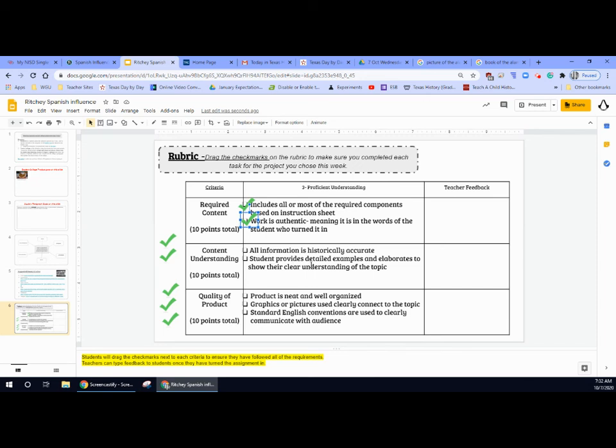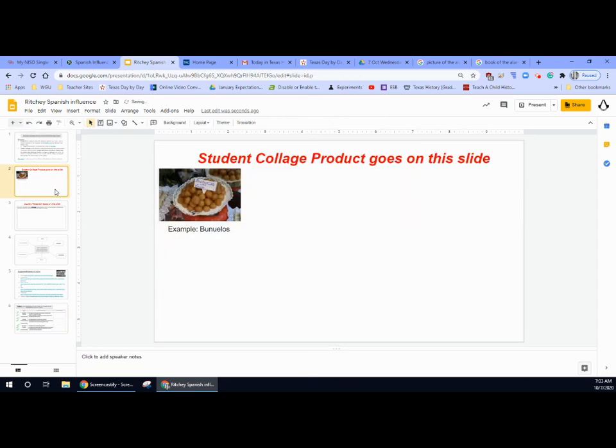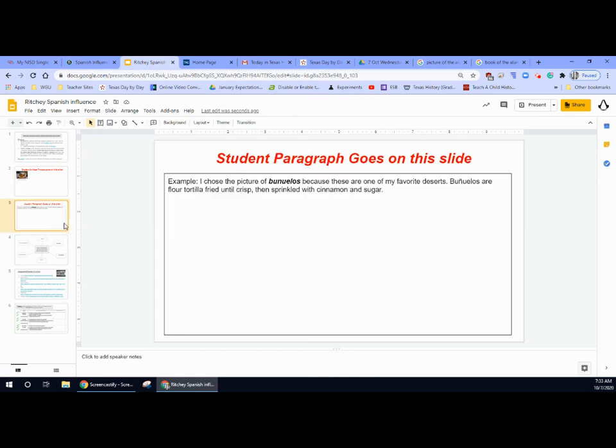Student provides detailed examples and elaborates to show their clear understanding. That talks about the paragraph. Okay, in your paragraph, did you tell me what each of them were? All right, make sure it's nice and neat. Graphics, pictures clearly used, and they are on topic. You're not sending me a picture of dinosaurs. There's not like 8 dinosaurs up on this picture because that has nothing to do with Spanish culture found in Texas. Okay, I don't want to see gibberish here. Whatever pictures you have, they need to be mentioned in your paragraph.